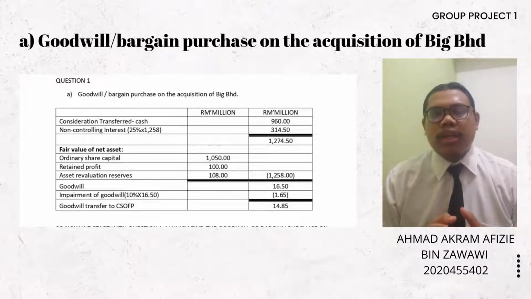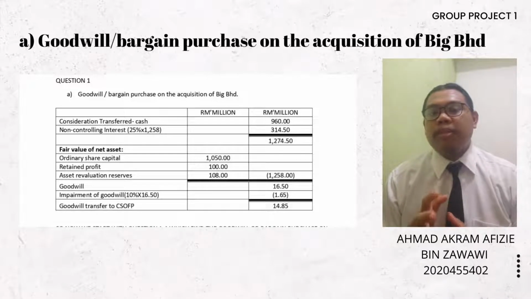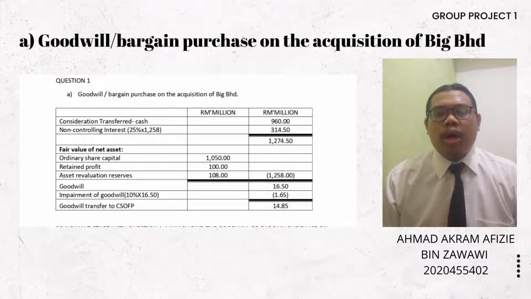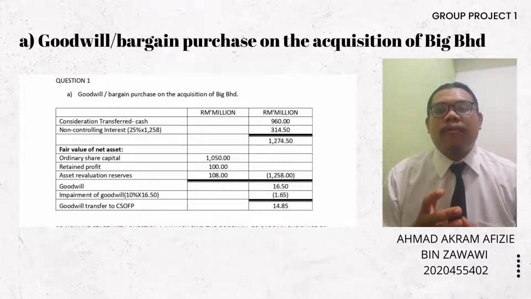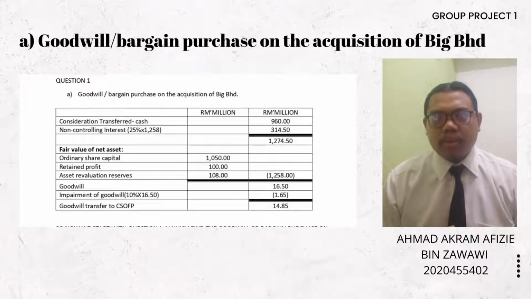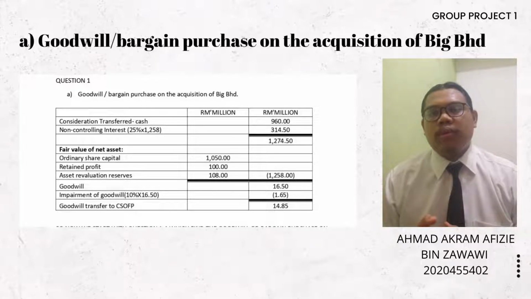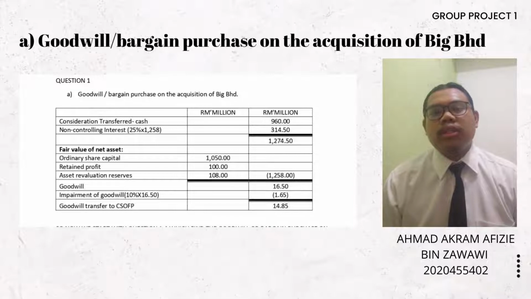But in the question, there is an impairment of goodwill for the investment in Bid Berhad at 10% of goodwill. So we get the impairment of goodwill amount of 1.65 million, and this amount will be minus with 16.50 million. So the goodwill after impairment is 40.85 million and will be transferred to the CSOFP, and the impairment of goodwill will go to the CSOPL.